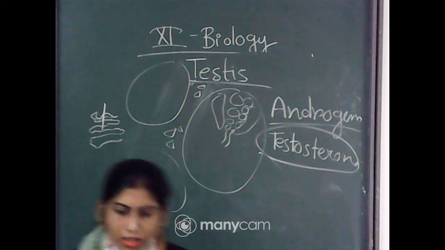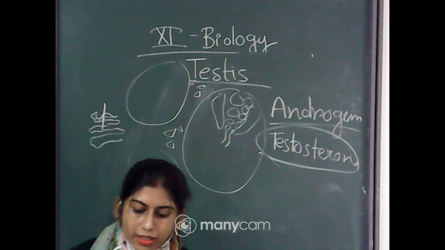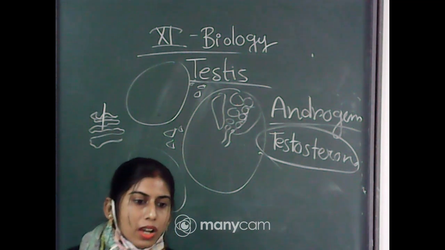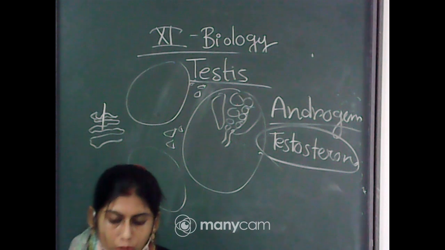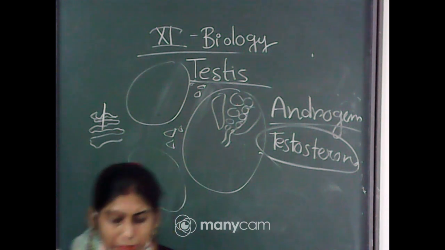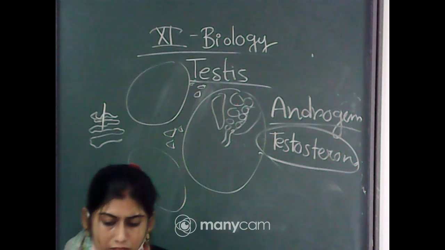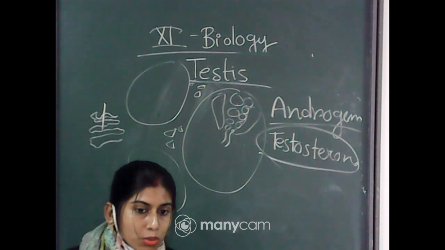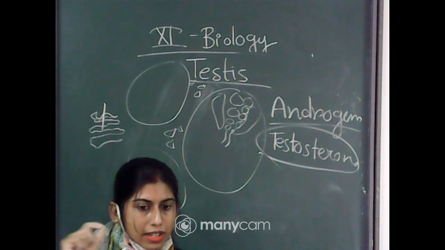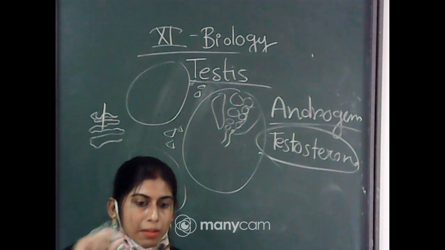Okay, so what I was telling is that you have to know the role of androgens. Androgens actually regulate, maintain, and help in the development, maturation, and function of the male accessory sex organs. You know the testis is the main sex organ in case of male, and with the testis there are some accessory parts.